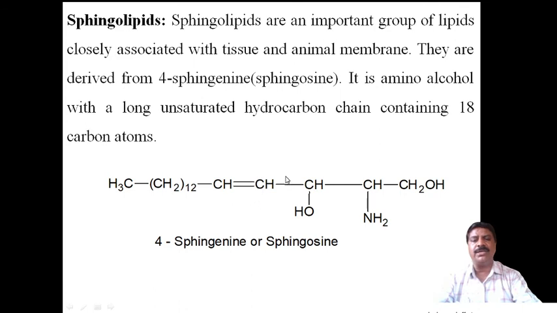There are double bonds here, an alcohol group, an amino group, and a long chain hydroxy group. It contains alcoholic groups as well as an amino group, and a carbon-carbon double bond, so it is unsaturated, and it contains a total 18 carbon chain. This is called sphingolipids.